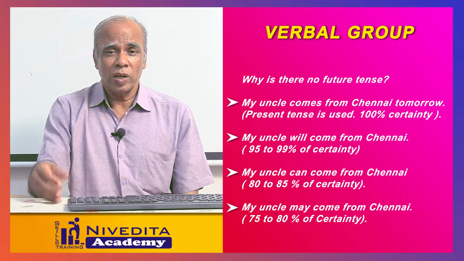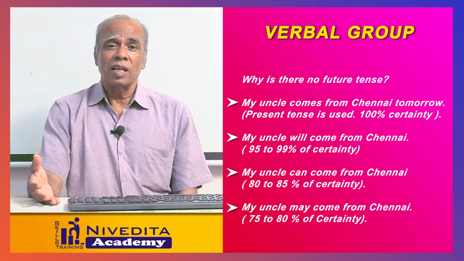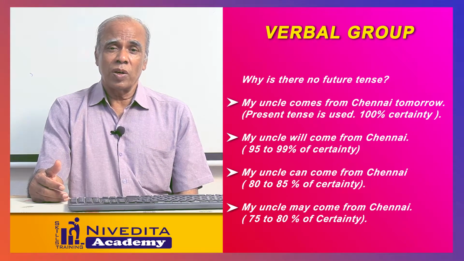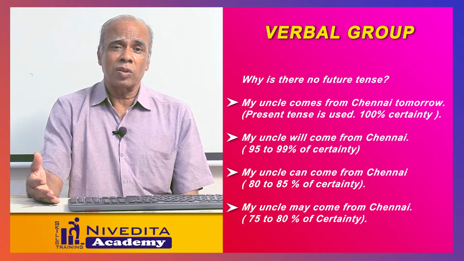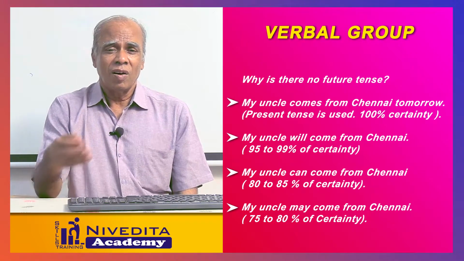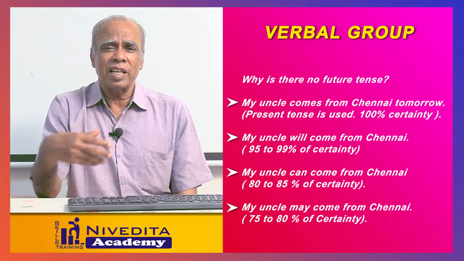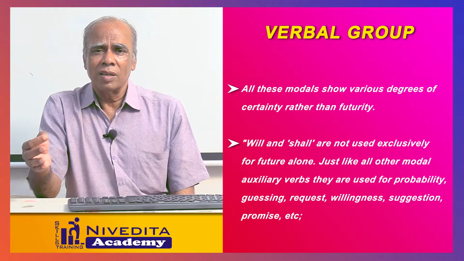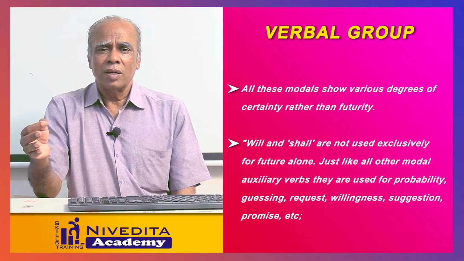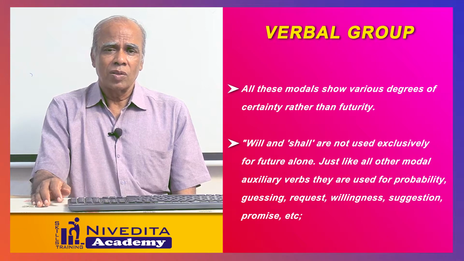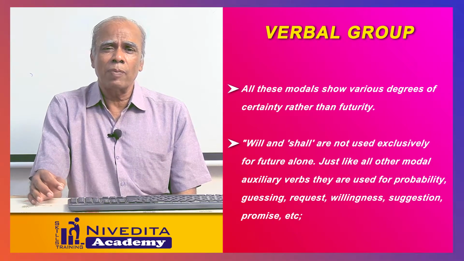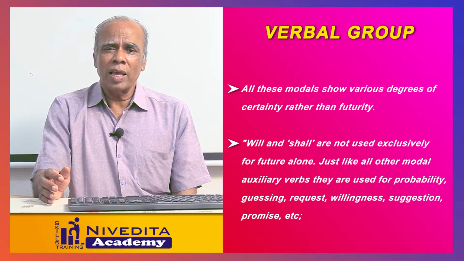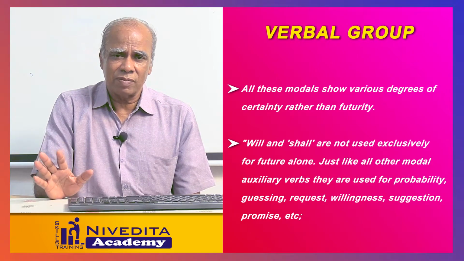Could. You can use may also. When you use may, that shows 75 to 80% of certainty. Yes, you can use might also. My uncle might come from Chennai tomorrow, that shows 70 to 75% of certainty. All these verbs show various degrees of certainty only. Will shows a higher form of certainty, but it does not show 100% certainty. So we say would and should can be used for probability, whereas can, could, may or might can be used for possibility.